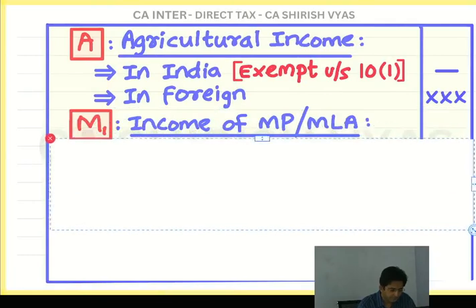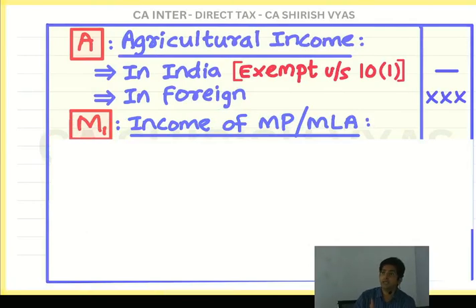Now see, in MP, MLA, there is one more point. These people receive daily allowance for their day-to-day expenses of attending the meetings in the parliament. See, if I am a member of parliament or MLA, I will have to regularly attend the meetings for government. So I have to travel a long way, and I have some petrol expenses, etc. So for their day-to-day expenses, they are given daily allowance.